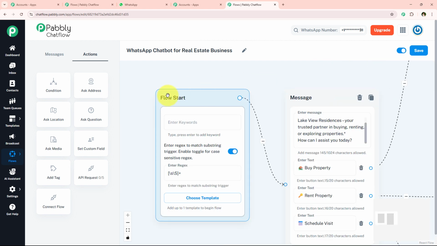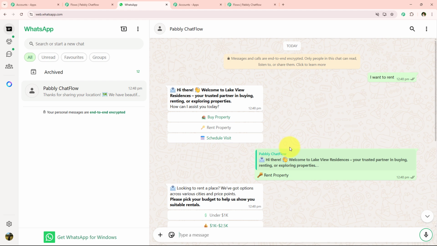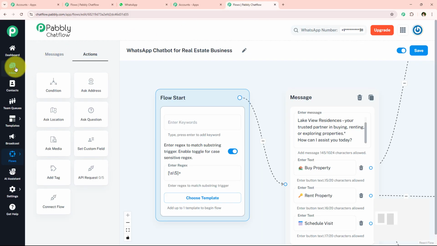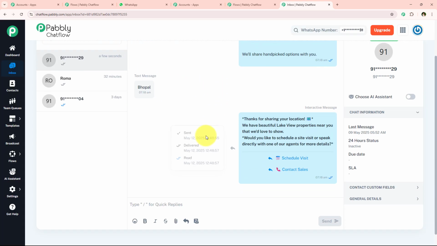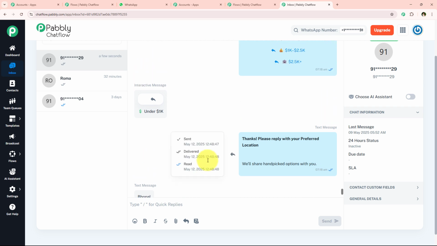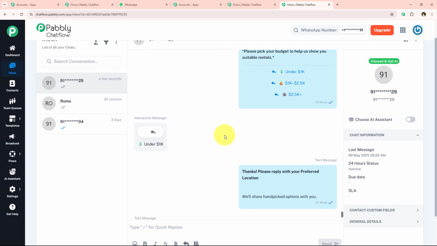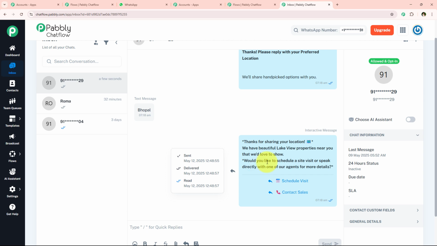But not only sending and receiving of messages, this chatbot also offers many more useful features. To show you those features, I'm just going to open the inbox of this Pabbly Chatflow in a new tab. And over here in the inbox section, you can see the proper conversation which happened between the chatbot and the user. Not only this, you can also check the status of the message, when the message was sent, when the message was delivered, and when the message was read.